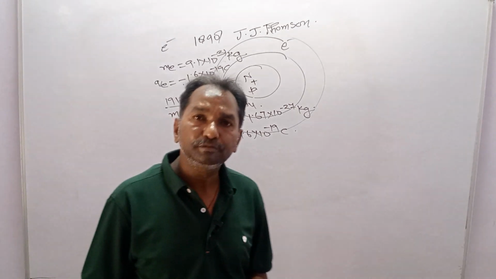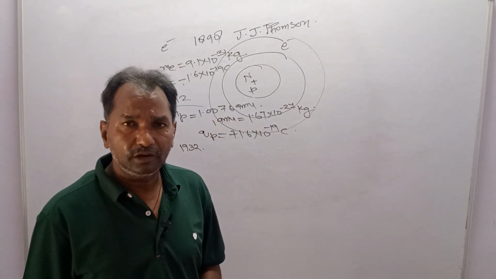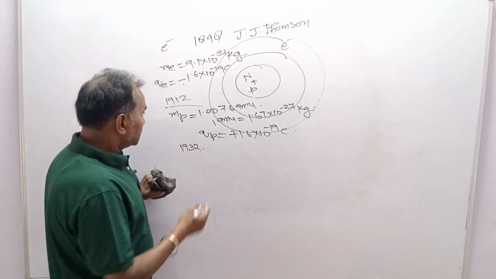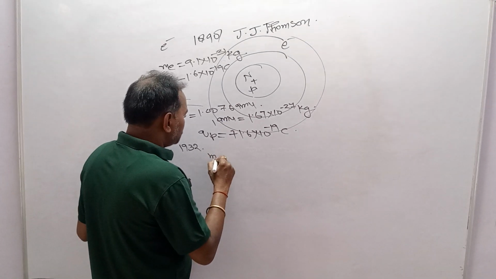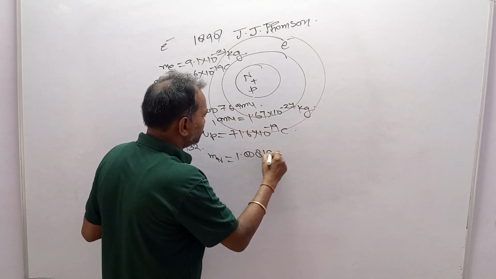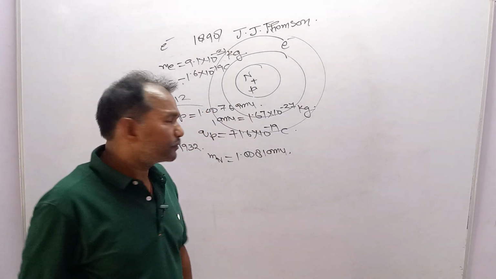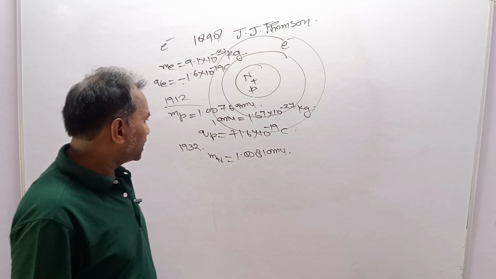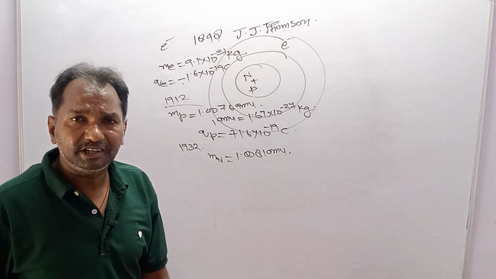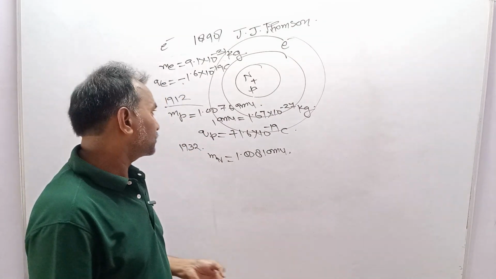and by the name it is clear, it comes from neutral, because it does not possess any charge. So from neutral the word neutron has been derived. And the mass of the neutron works out to about 1.0081 AMU. If you compare the electron, proton and neutron, you will see that the neutron is the heaviest one and the electron is the lightest particle among all these three.